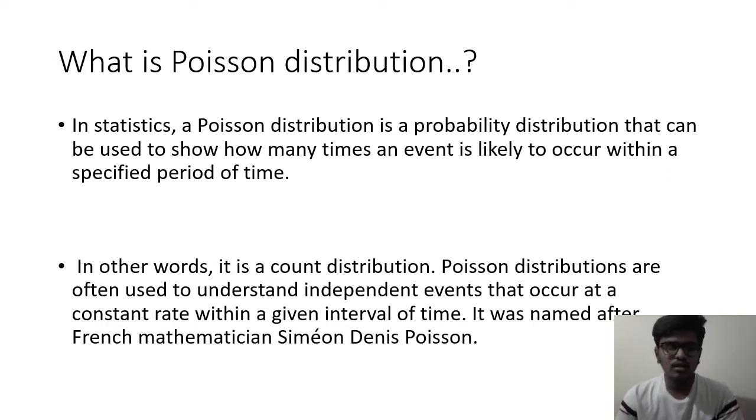So, in this slide, we see that a Poisson distribution is a probability distribution that can be used to show how many times an event is likely to occur within a specified period of time. We also call it a count distribution, and it was named after French mathematician Simeon Denis Poisson. So this is about Poisson distribution.